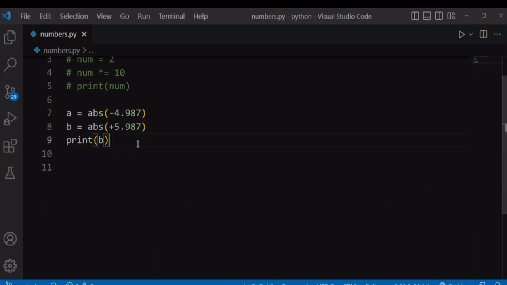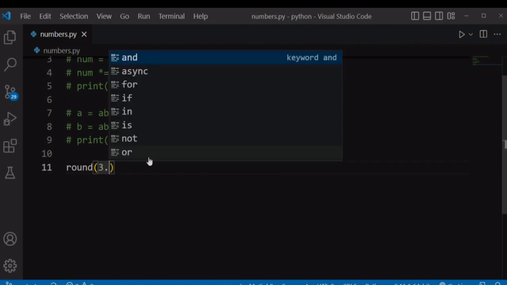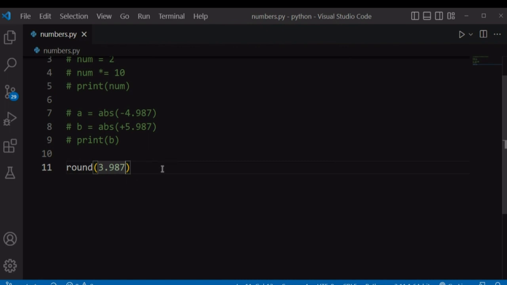We also have another inbuilt method, and that's the round method. This round method takes in a float number and rounds that number into its nearest integer value. Let's say we have 3.987. So this round method will round this number into its nearest integer value, and this rounds off to almost 4.